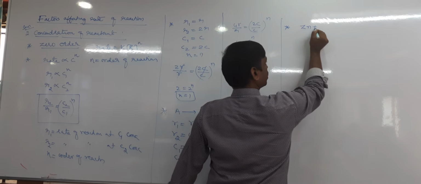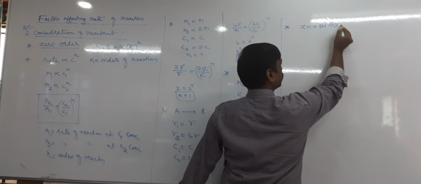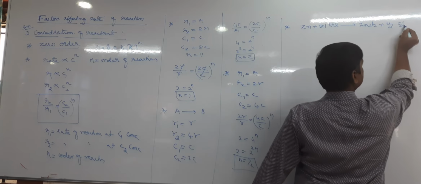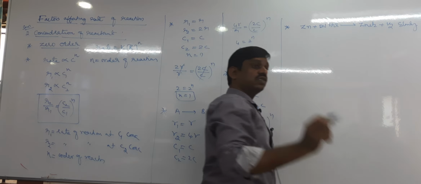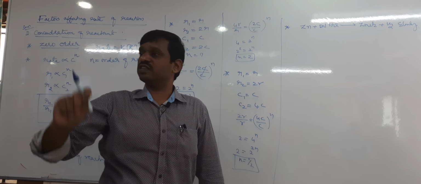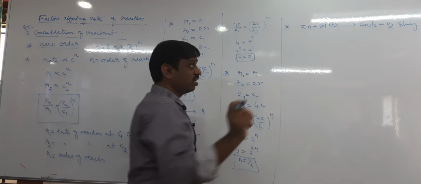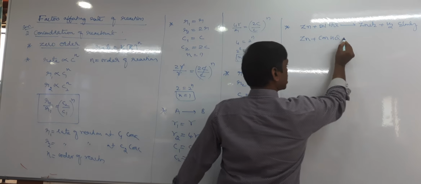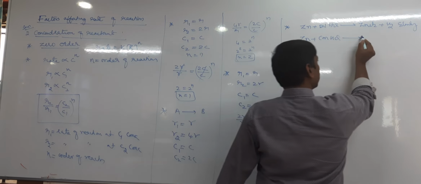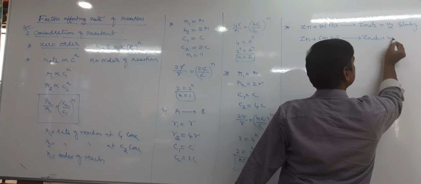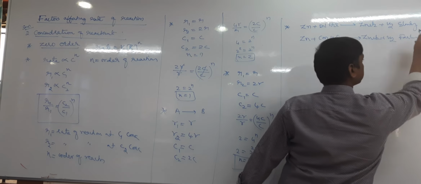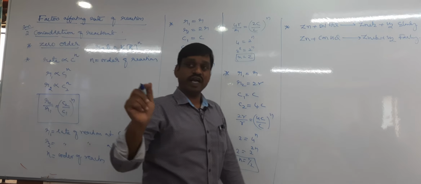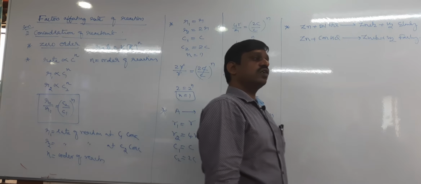Zinc reacts with dilute hydrochloric acid to give ZnCl2 and liberates hydrogen gas slowly, whereas with concentrated hydrochloric acid it gives the same products, but hydrogen gas is liberated fast. This shows that as the concentration of reactant increases, the rate of chemical reaction increases.